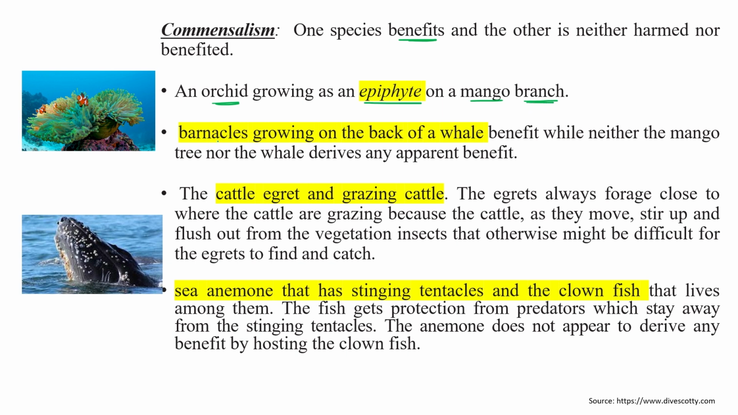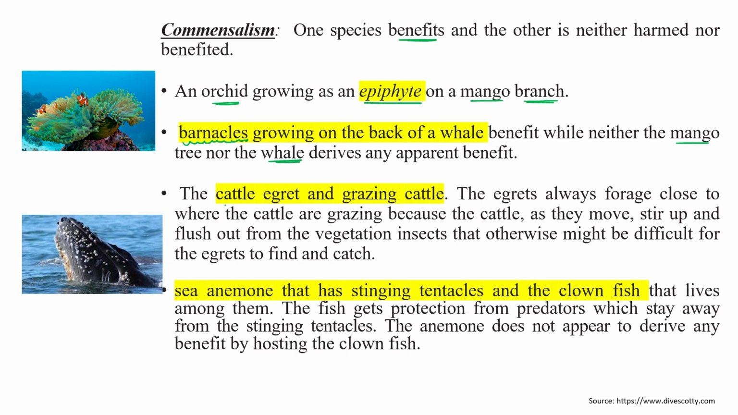Another example is barnacles growing on the neck of a whale. This is the whale, and these white spots are barnacles. The barnacles benefit from being on the back of the whale, while neither the mango nor the whale derives any kind of benefit from these things. So the orchid gets benefited, the barnacles get benefited, but the mango or whale shows neither harm nor any kind of benefit.